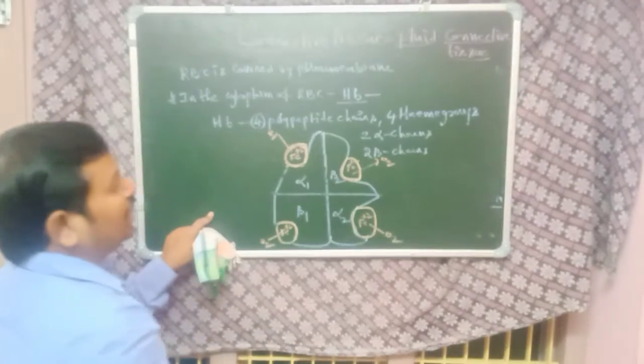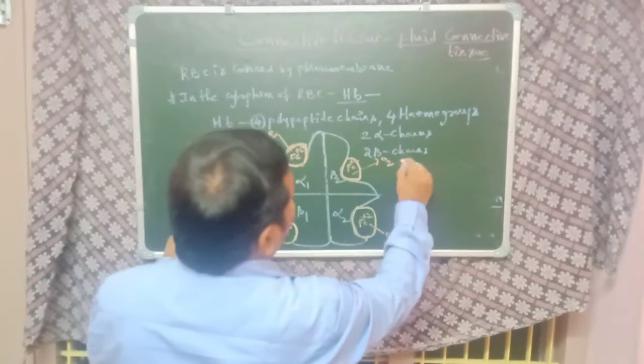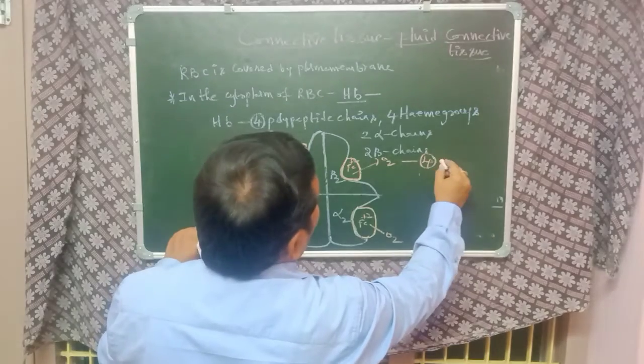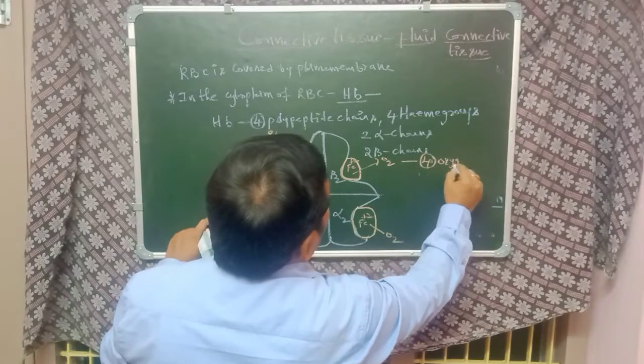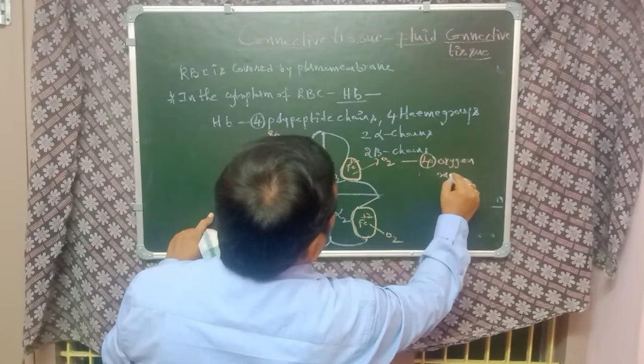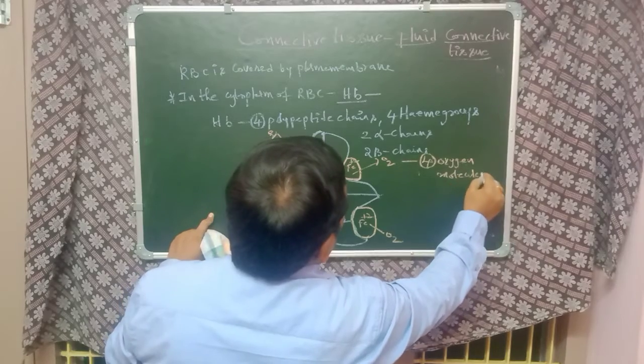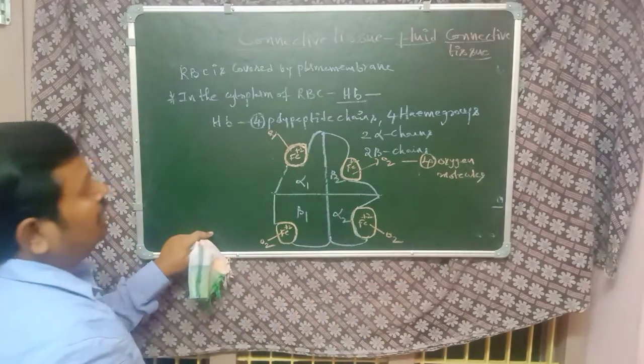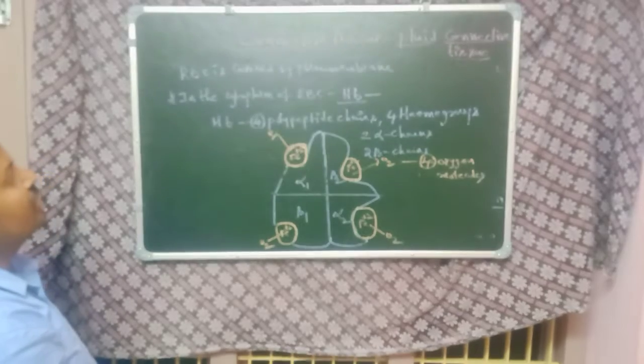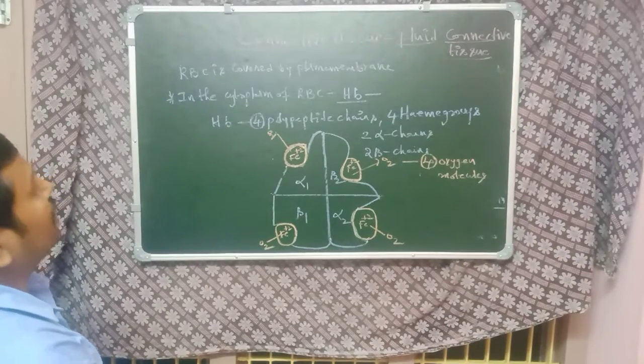Like this, one hemoglobin molecule can carry 4 oxygen molecules. This is about the structure of hemoglobin.